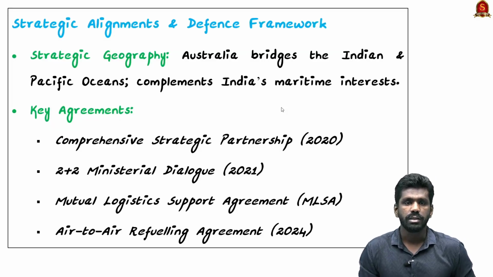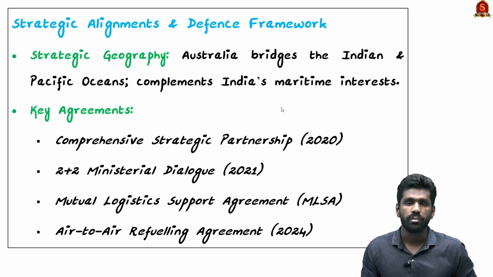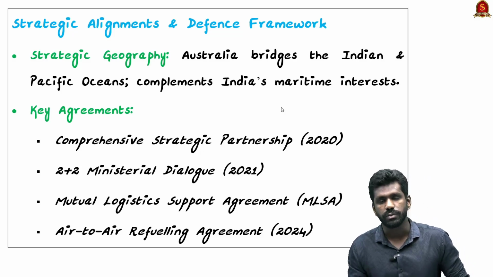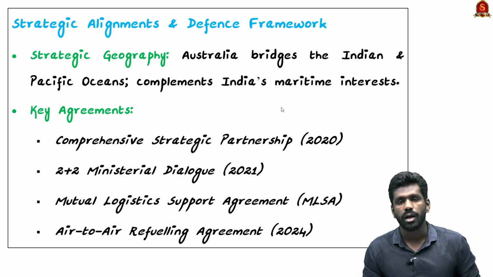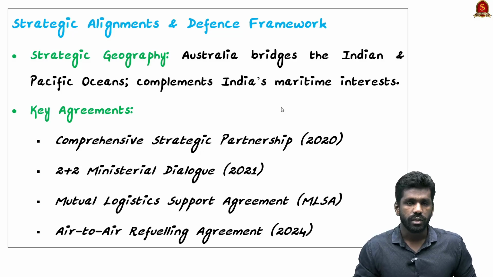Firstly, Australia has a strategic geography. It bridges the Indian and Pacific Oceans, so it is a complement for India's maritime interest in the Indo-Pacific region. So Australia acts as a bridge between the Indian and Pacific Oceans, and India's interest in the Indo-Pacific can be enhanced by Australia.